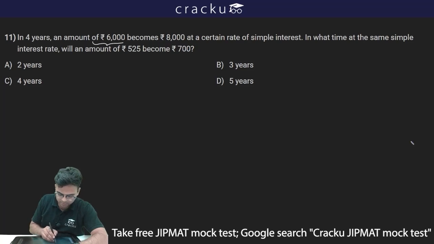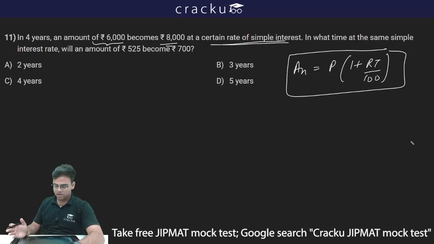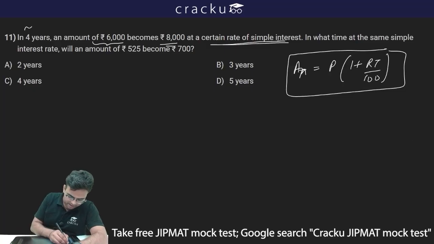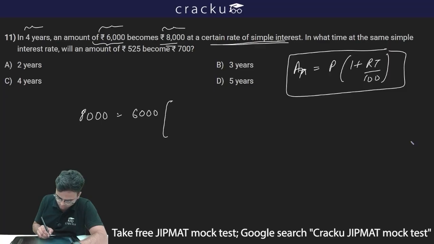In 4 years, an amount of rupees 6000 becomes rupees 8000 at a certain rate of simple interest. So, amount after n years will be equal to P into 1 plus RT by 100. This is how you find the amount after T years if you are investing principal P at rate of interest R. I am given the time T, the initial amount P, and the final amount, which becomes 8000. So I can write 8000 is equal to 6000 into 1 plus 4R upon 100.